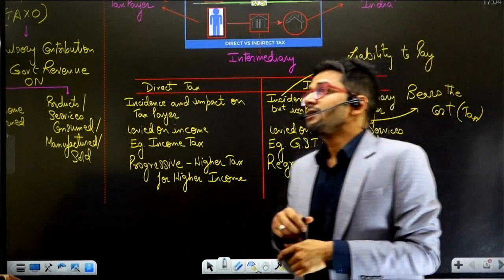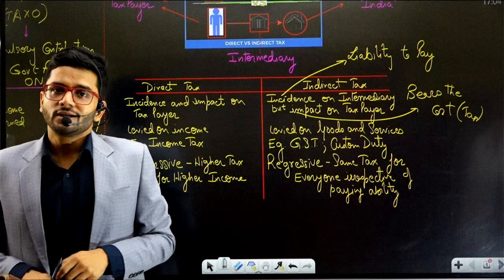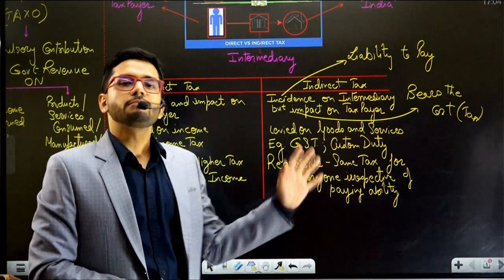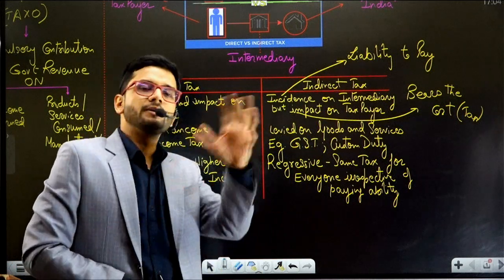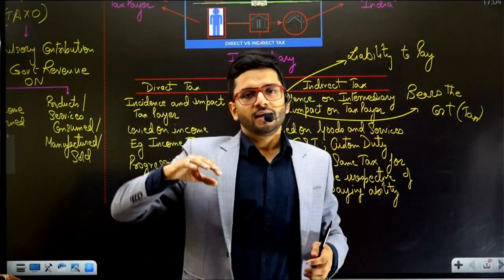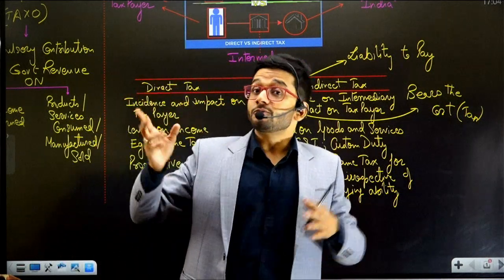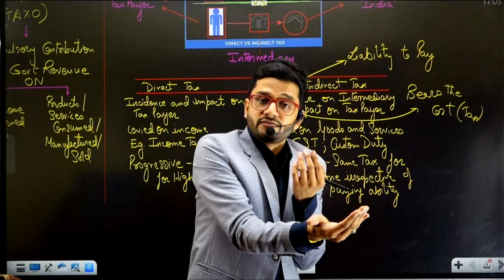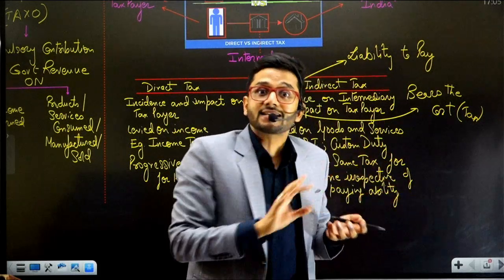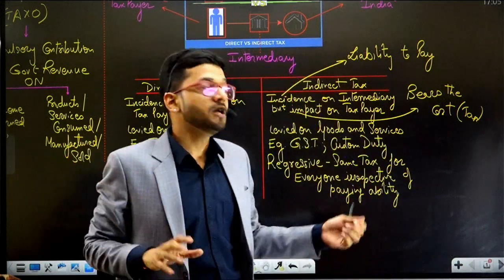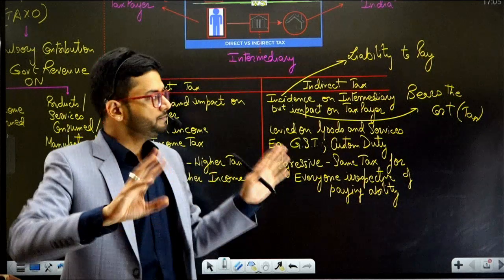Now over here I'm going to tell you one very important fact about indirect taxation and direct taxation. Both are brothers, they go hand in hand. An organization has to pay indirect taxation on the commercial transactions which they are doing on a daily basis, and whatever income they are earning from these commercial transactions, on that they have to pay direct taxation. So both are brothers, or brother and sister.